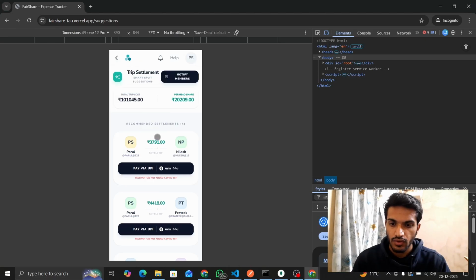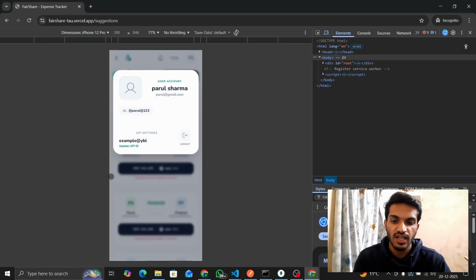Now I am using a web browser version of FairShare, so I can't make payments directly from it because I have not installed any UPI app on my laptop. If you are using the progressive web app version of FairShare, or the web browser version on your mobile phone, you can pay directly via your UPI. Here it is showing that the receiver has not added his UPI ID yet, so the user has to add his UPI ID from here.